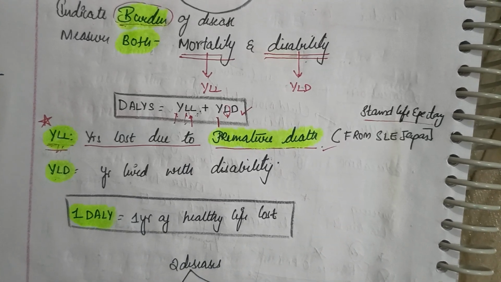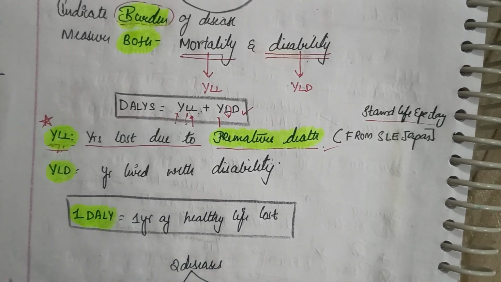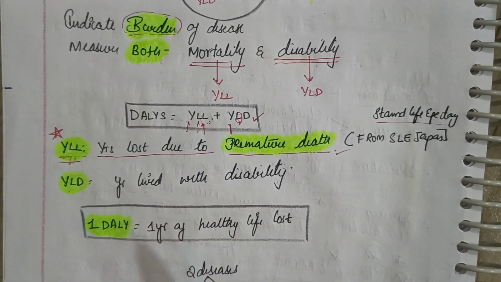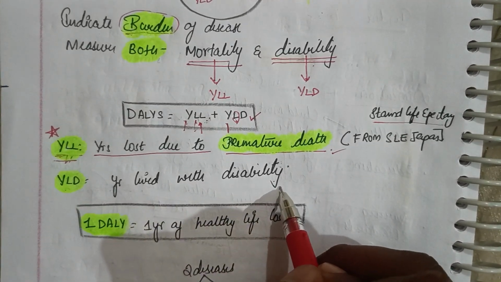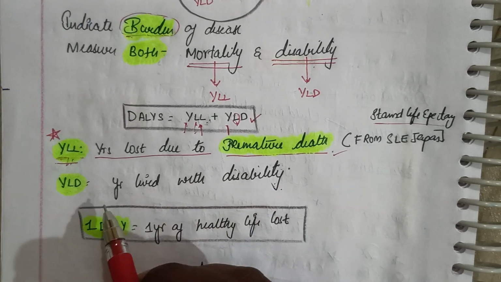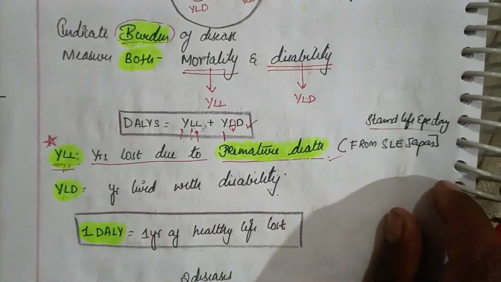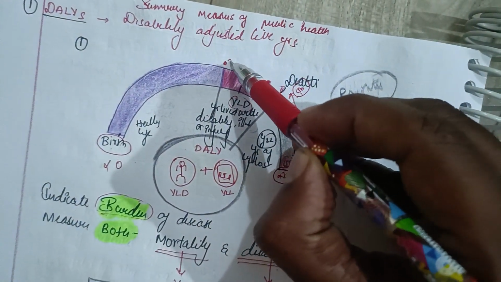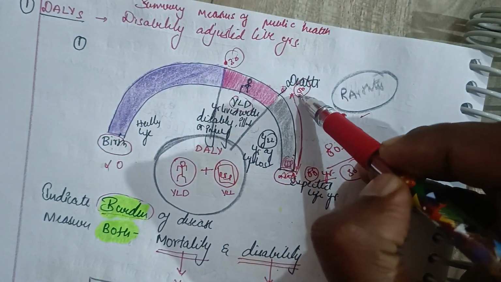And the next important aspect you need to understand is YLD, years lived with disability. When I say years lived with disability, say the patient is suffering from rheumatoid arthritis at the age of 30 and he died at the age of 50.